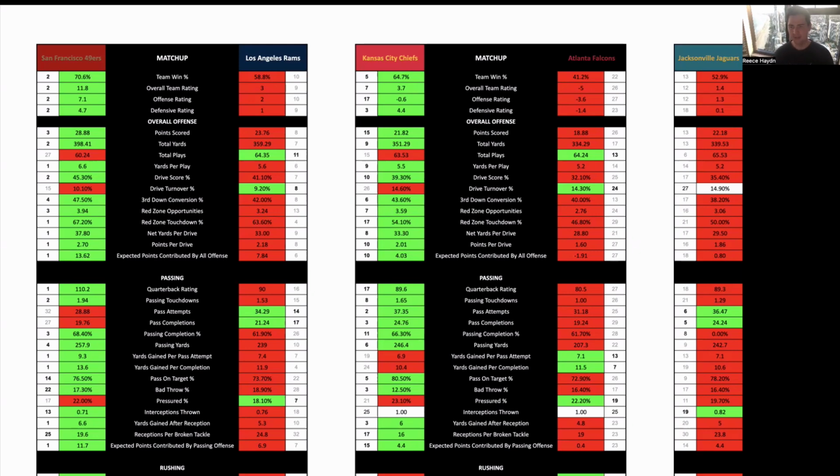With Kansas City in this matchup, they do lose Pacheco, their running back. That's obviously a big out because Atlanta are a poor rush defense. So if he was in the side, then it would set up really nicely for KC to win this game and win it fairly comfortably.